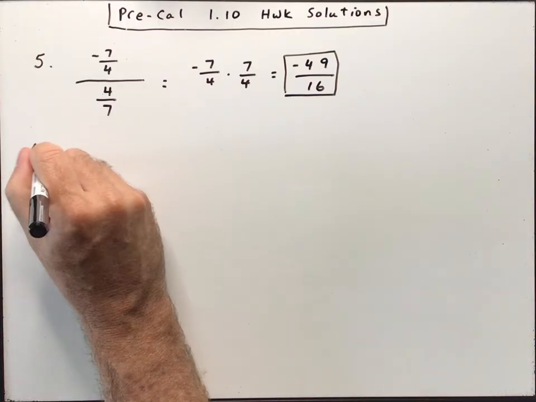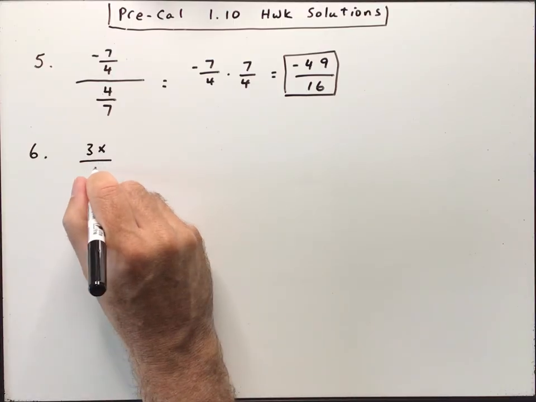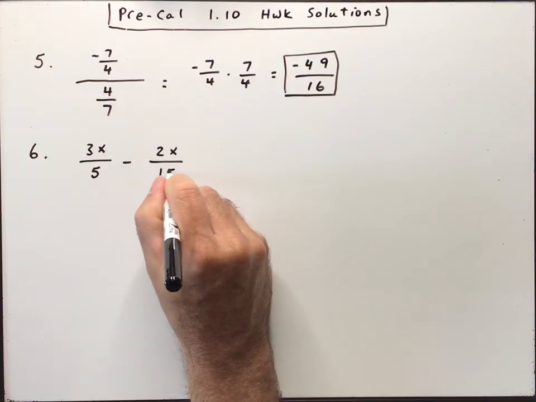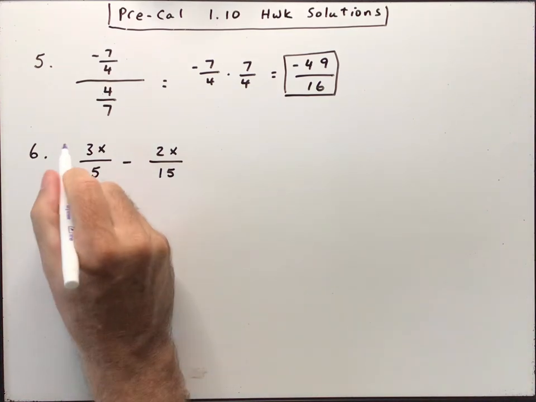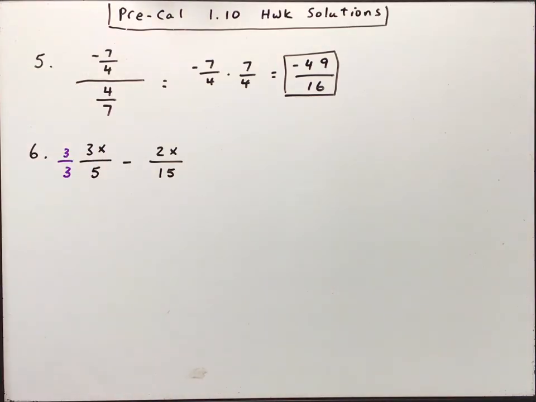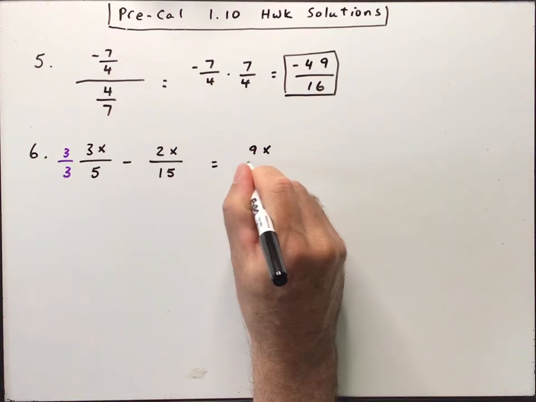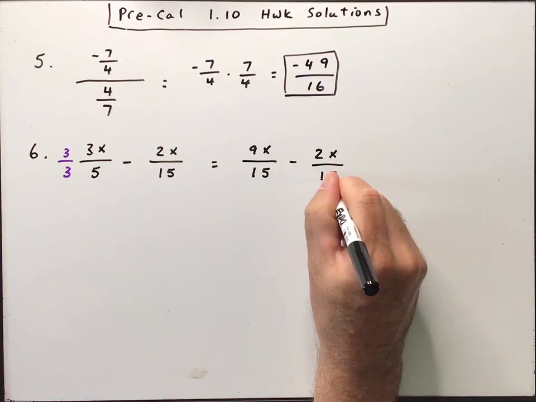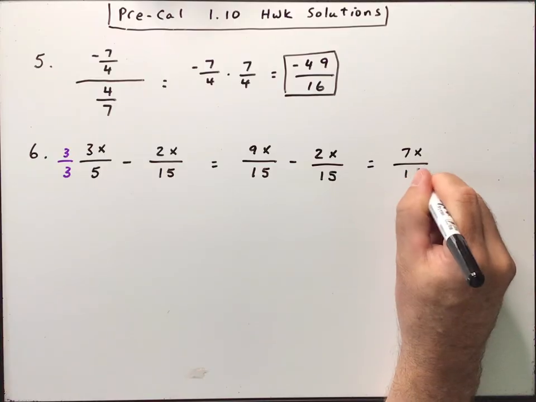All right, number 6, we have 3x over 5 minus 2x over 15. So I need a common denominator here. I can do that if I multiply the first term by 3 over 3. So that would give me a denominator of 15 in this left term. So then that would be 9x over 15 minus 2x over 15. And then we can just subtract the top. And that's going to be 7x over 15.